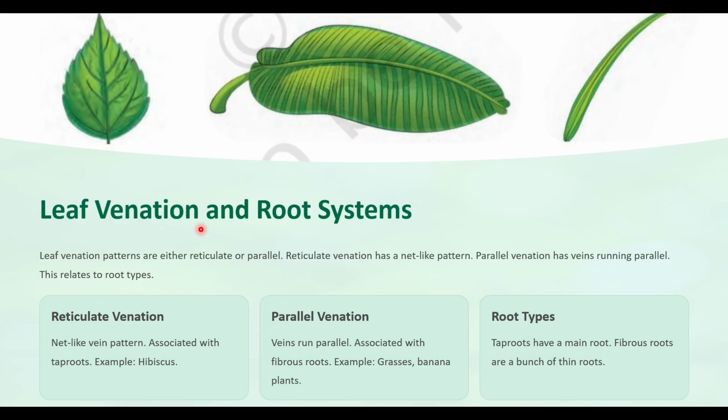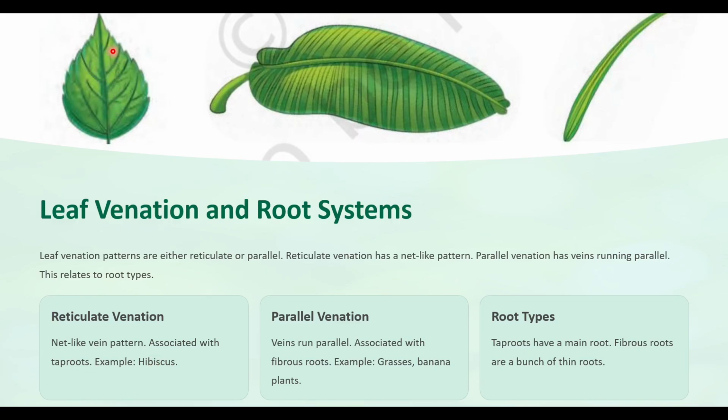Coming to the leaf section, we are now going to discuss leaf venation and root systems. Leaf venation patterns are either reticulate or parallel. Reticulate venation has a net-like pattern. Parallel venation has veins running parallel. This relates to root types. Reticulate venation, a net-like vein pattern, is associated with taproots. Example: hibiscus.